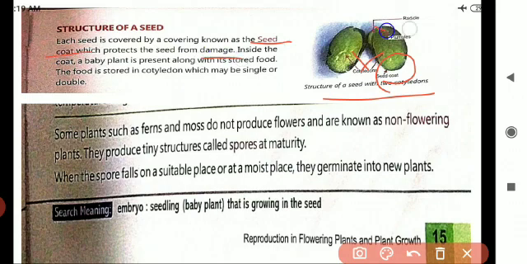Okay, this one is the starting stage, that is radicle. The next to that is plumule. What is that? Plumule. Okay, children.